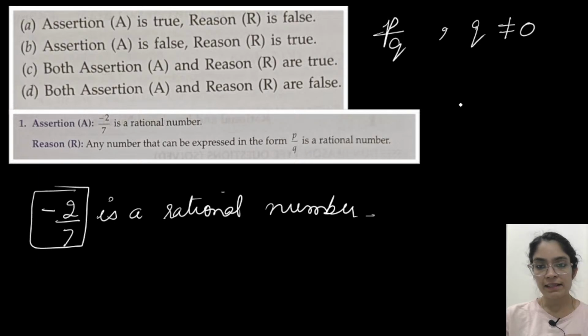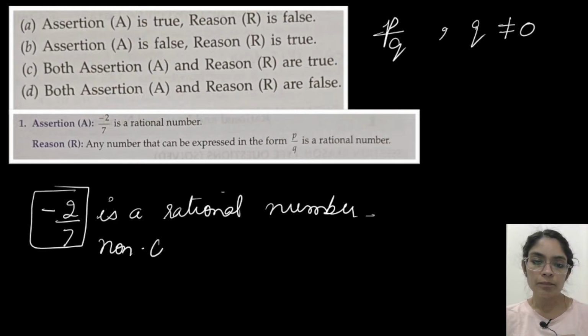Minus 2 by 7's decimal representation, you can divide and tell me. I have so many students over here. Anyone can divide and tell me what kind of decimal representation it has. Non-terminating recurring. Okay, so Shashank has mentioned it is non-terminating recurring. I want at least 2-3 students to do it.